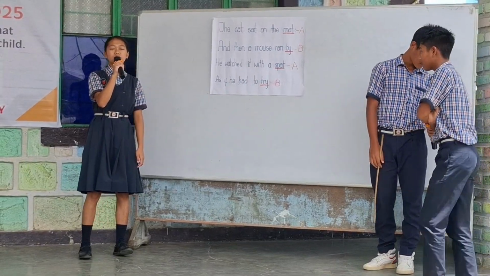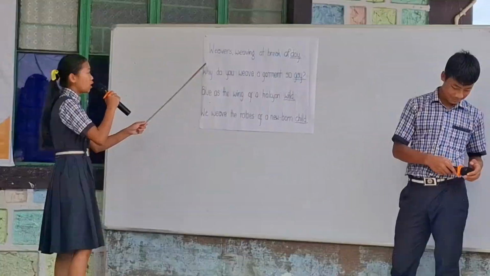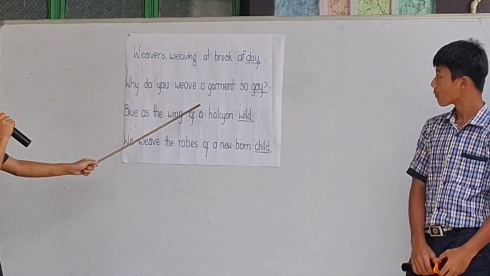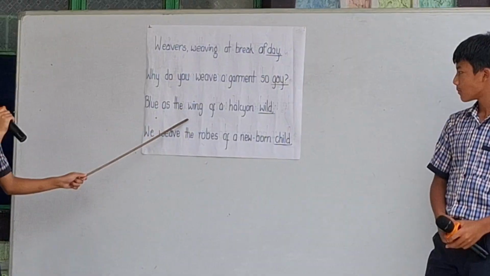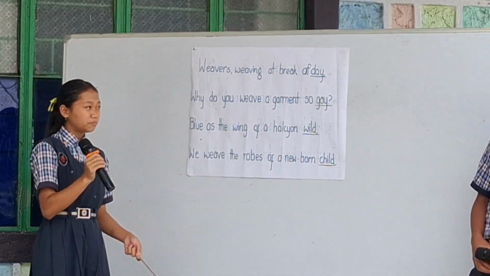Now let's proceed to the next, that is AABB rhyme scheme. Weavers weaving at break of day, why do you weave a garment so gay? Blue as the wing of a halcyon while we weave the robes of a newborn child.